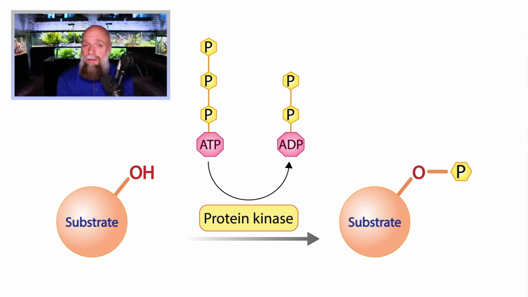What's happening here, in this particular picture, which is very simplified but gets the point across, is that you've got a substrate over here on the left-hand side, and it needs to do something. Let's call it an enzyme. So that enzyme needs to perform a reaction, but it can't do that until it is activated by a phosphate group. And so that protein kinase is actually the enzyme responsible for transferring the phosphate group from ATP to the substrate here, leaving us with ADP.